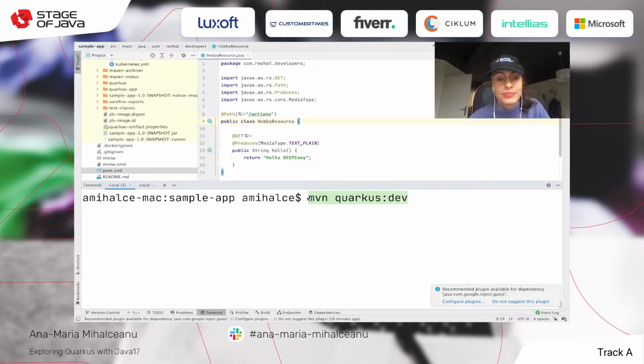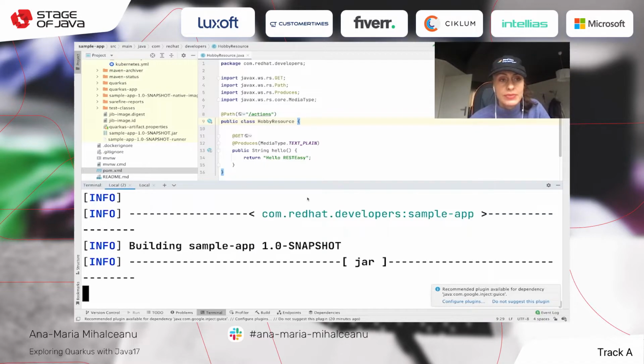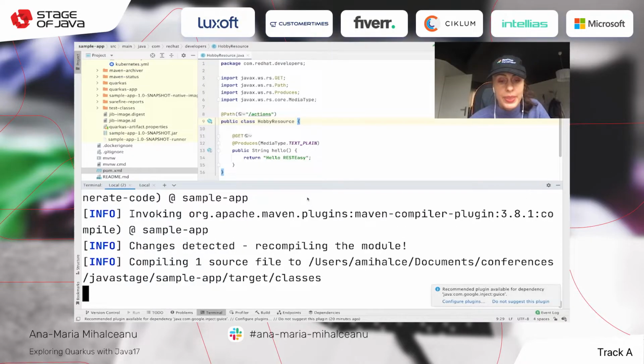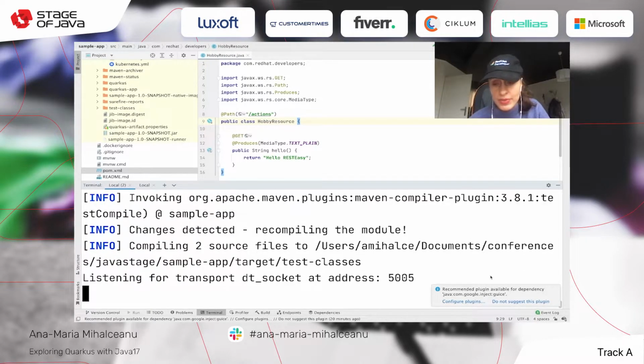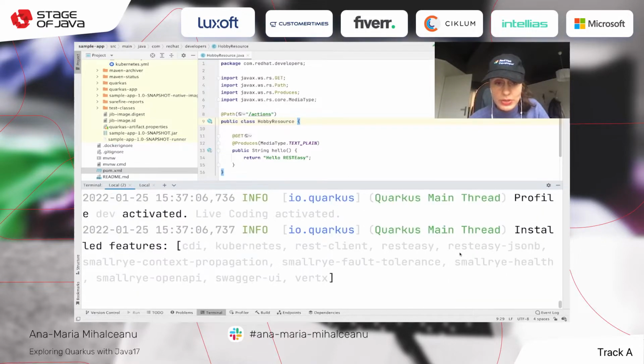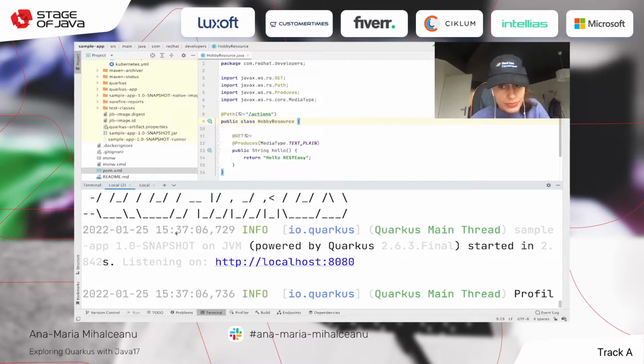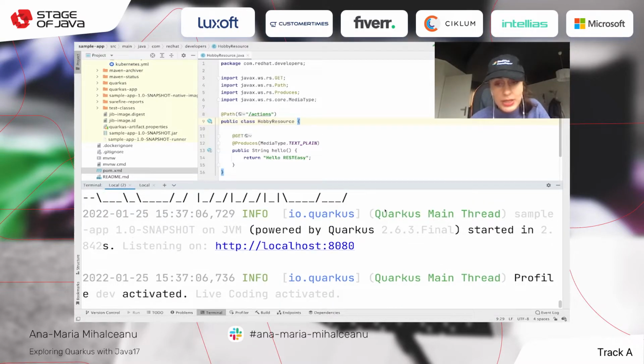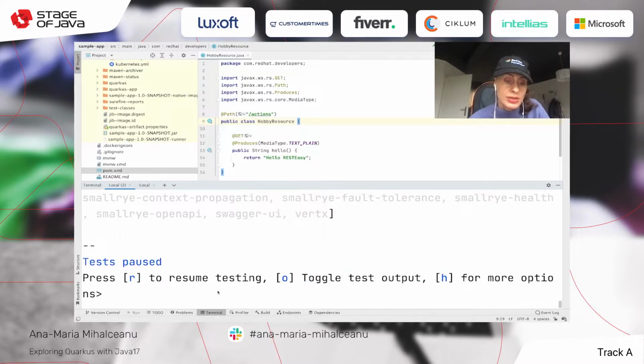I'll run Quarkus dev and start my app and see how it's behaving. And also look at the startup time of the app, because we were actually wondering how much time it will take to start. So the profile is activated. Okay, started in almost 2 seconds. So cool.